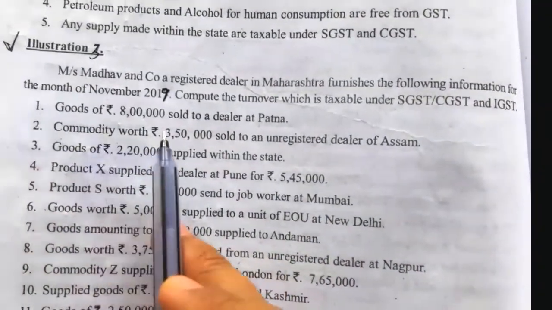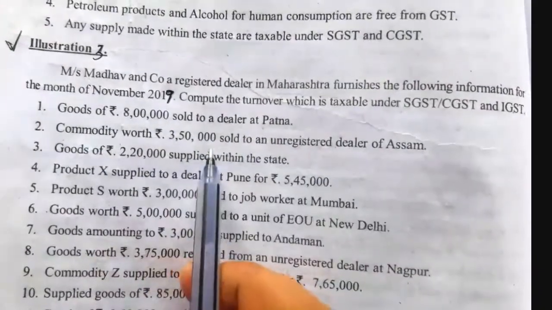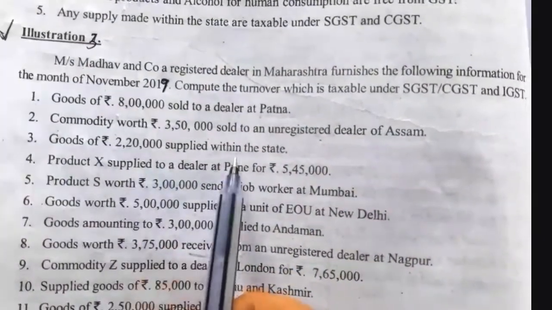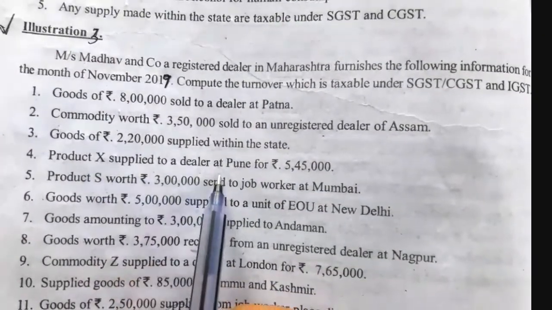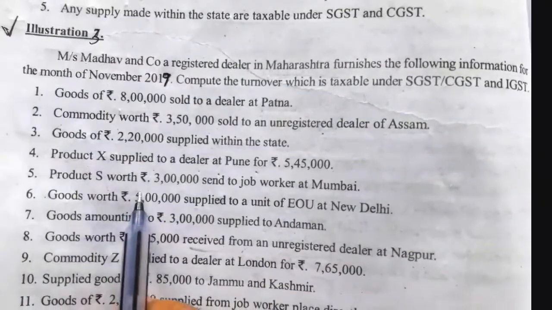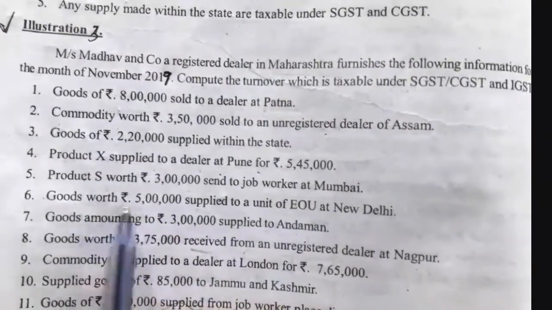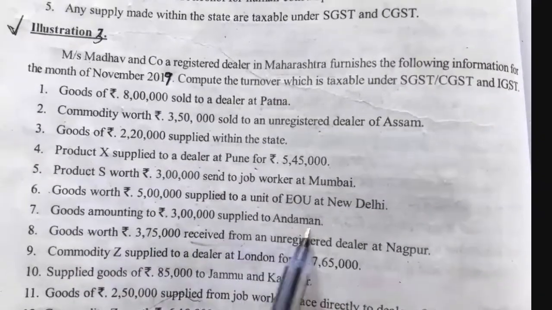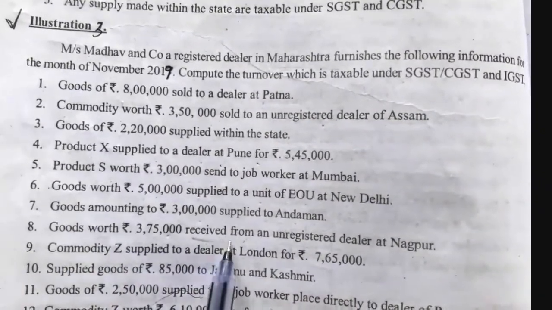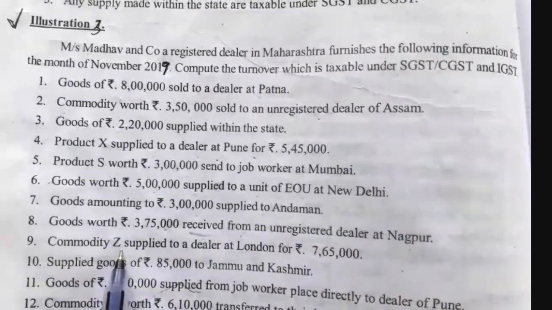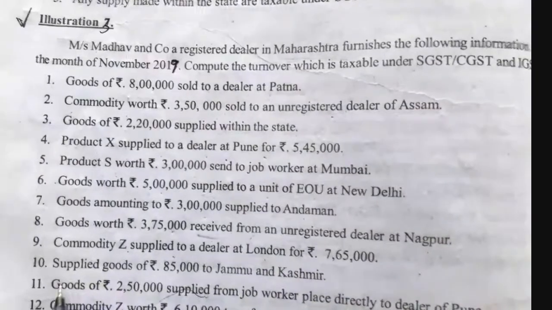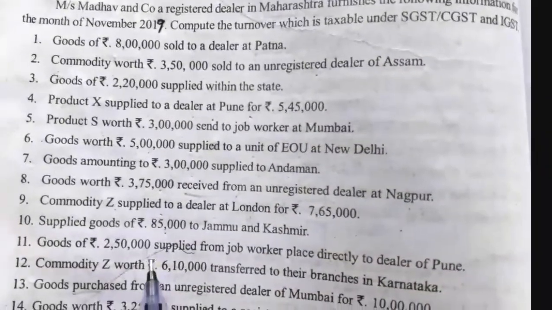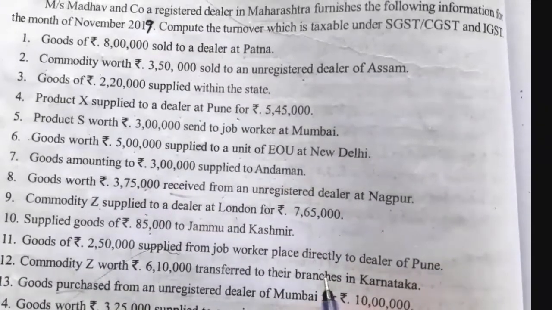Goods rupees 8 lakh sold to a dealer at Patna, commodity worth rupees 3,50,000 sold to an unregistered dealer of Assam, goods rupees 2,20,000 supplied within the state, product X supplied to a dealer at Pune for rupees 5,45,000, product S worth rupees 3 lakh sent to job worker at Mumbai, goods worth 5 lakh supplied to a unit of EOU at New Delhi, goods amounting to rupees 3 lakh supplied to Andaman, goods worth rupees 3,75,000 received from an unregistered dealer at Nagpur, commodity Z supplied to a dealer at London for rupees 7,65,000, supplied goods of rupees 85,000 to Jammu and Kashmir, goods of rupees 2,50,000 supplied from job worker place directly to a